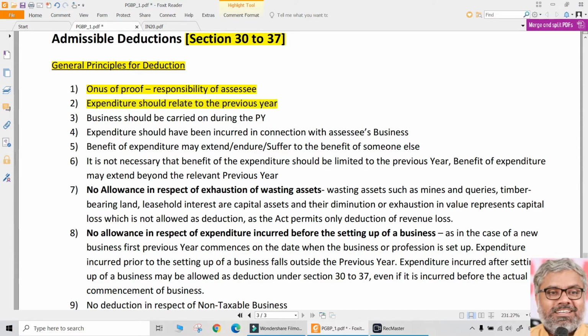And the second point is also a logical one. Because expenditure should be related to the previous year naturally, then only deduction will be given. Business should be carried on during the previous year naturally. These are all common things.